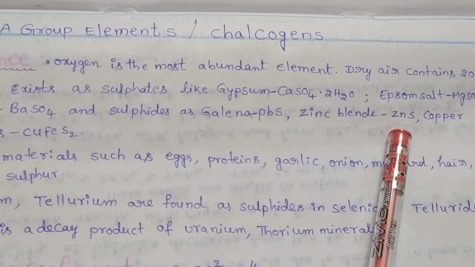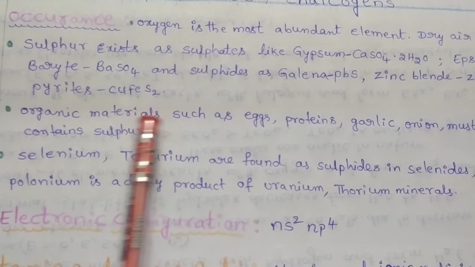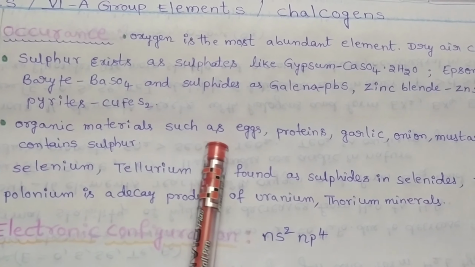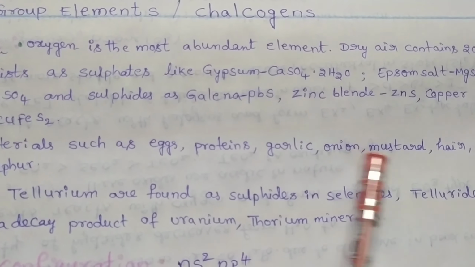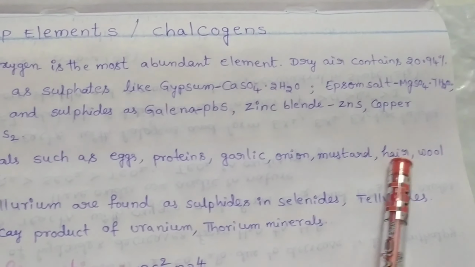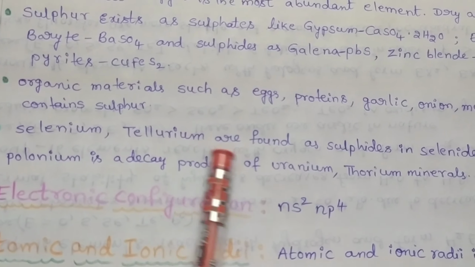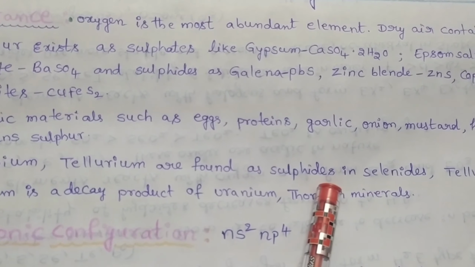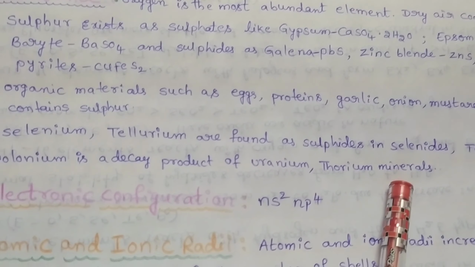zinc blende ZnS, copper pyrites CuFeS2. Sulfur can also be obtained in organic materials such as eggs, proteins, garlic, onion, mustard seeds, hair and in wool. Selenium and tellurium are found as sulfides in selenides and in tellurides. Polonium is a decay product of uranium and thorium minerals.